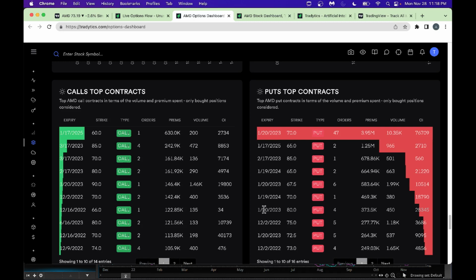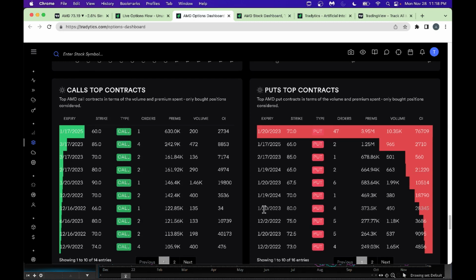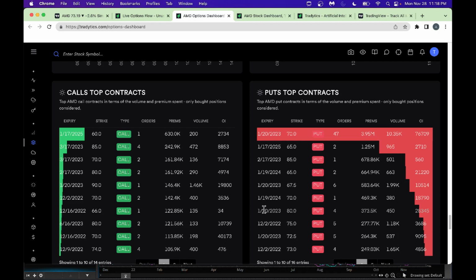And next is call contract and put contract. Look, there is a lot of calls and puts going on here. Look, we got some of these hot chains, as we call them here. The top contracts for AMD. Look, we got $60, 170, 170. This looks like a big long-term play here.